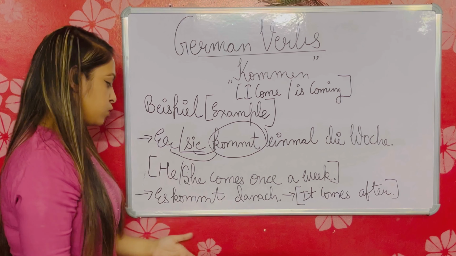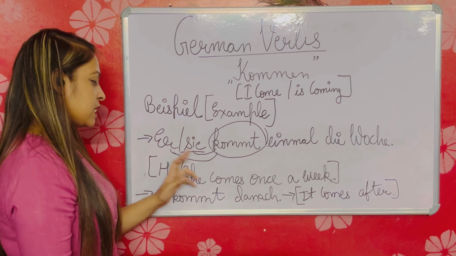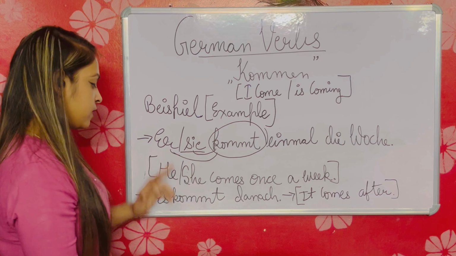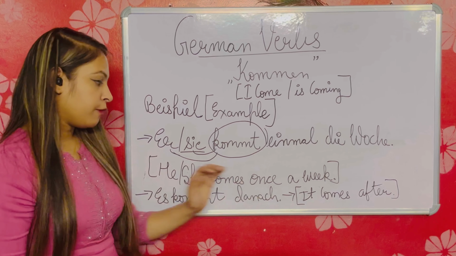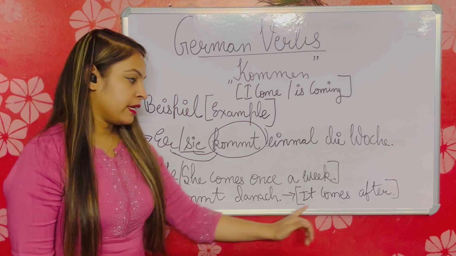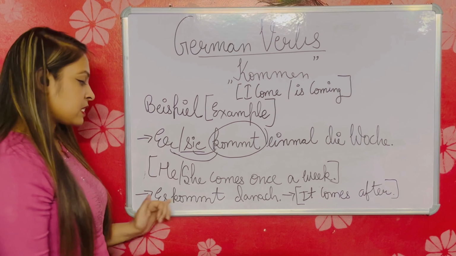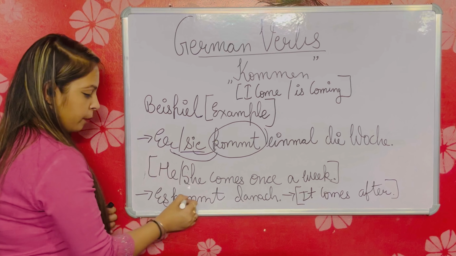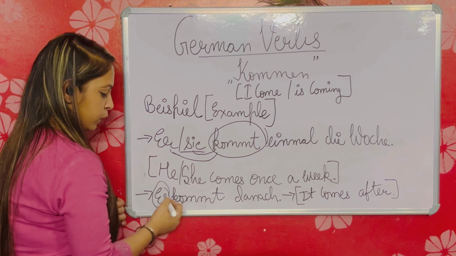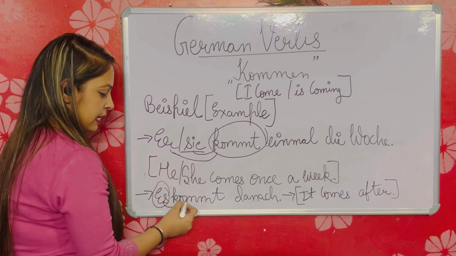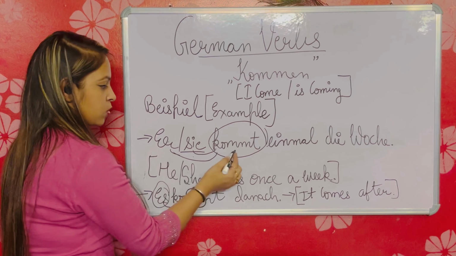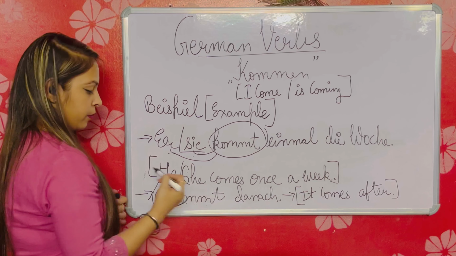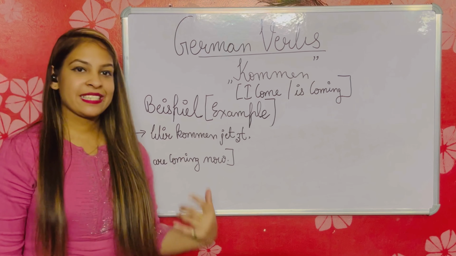We will discuss one more example, because the verb conjugation is the same for all three. Es means it. Es kommt danach. It comes after. Noch einmal, es kommt danach. Have you noticed? Sie, es kommt. Here also we have conjugated the verb according to the subject. Sie kommt. Es kommt. Okay, let's learn the next.